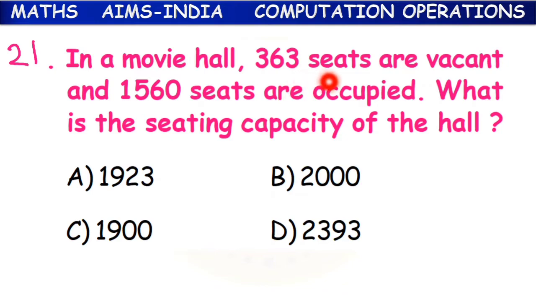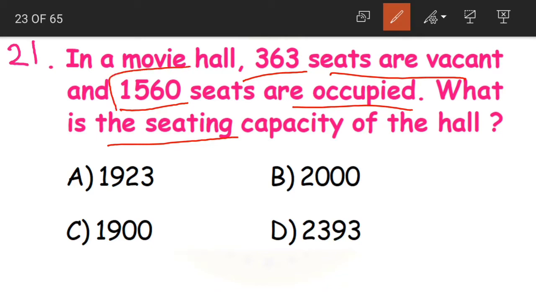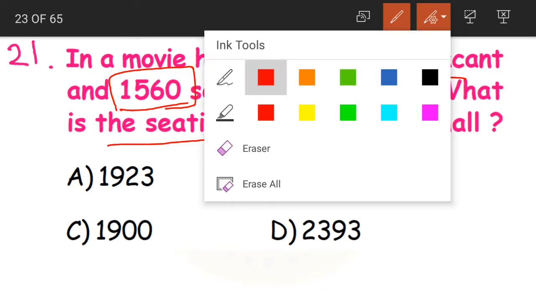In a movie hall, 363 seats are vacant and 1560 seats are occupied. What is the seating capacity of the hall? Now here, what are they saying? 1560 are occupied. That means there are people sitting in it. Now 363 seats are vacant. That means there are no people sitting in it. So what should we find out? What is the total seating capacity? Total will be what, children? The seats in which people are sitting and also the seats that are vacant. We need to add these two.